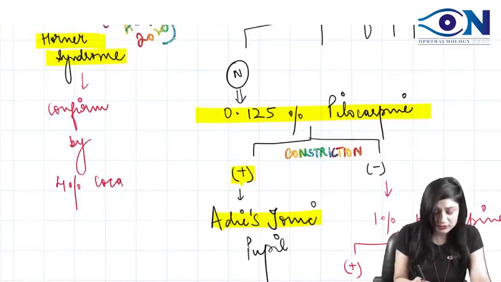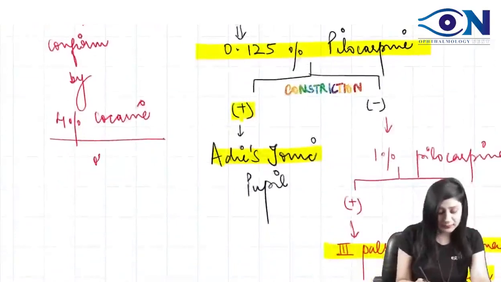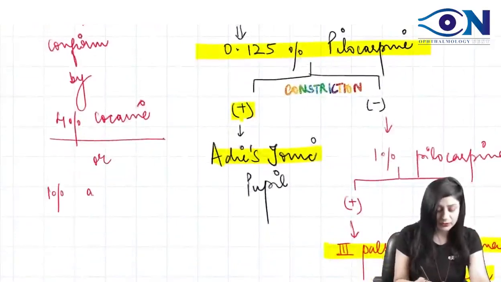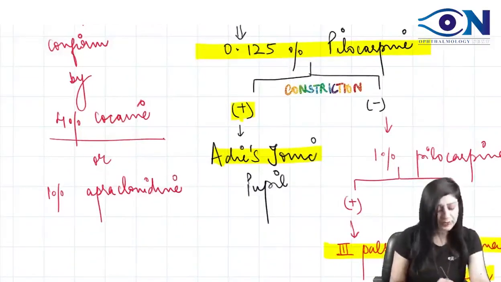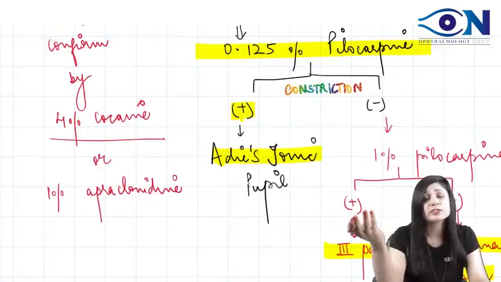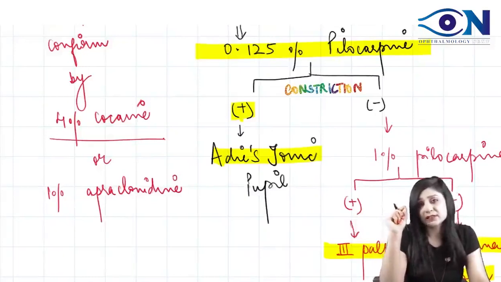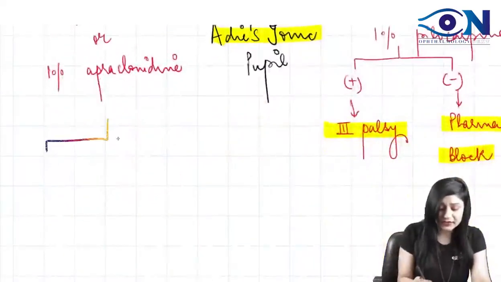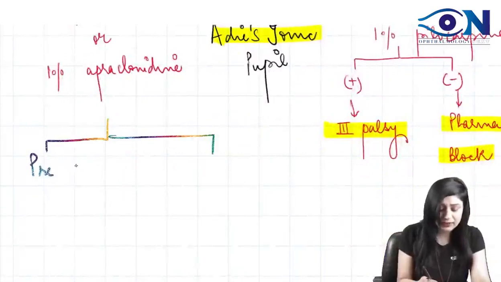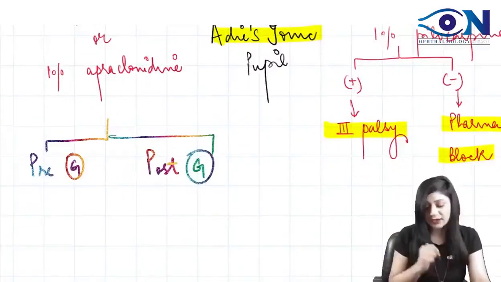Further diagnosis of the Horner syndrome can be made by cocaine, or it can be 1% apraclonidine. We can use any of them, though 1% apraclonidine is usually preferred, because it is not substance abusive, and it gives you a positive result in cases of Horner syndrome.